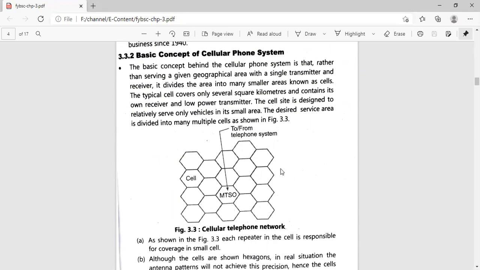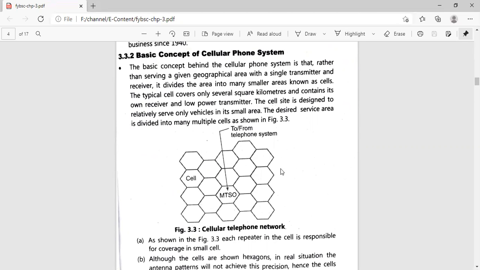The basic concept behind the cellular phone system is that rather than serving a given geographical area with a single transmitter and receiver, it divides the area into many smaller areas, which are called cells. Now let me tell you one thing: whatever the geographical area, for example, consider India.